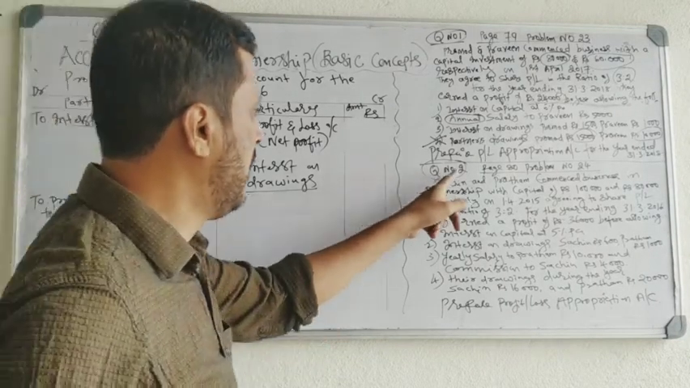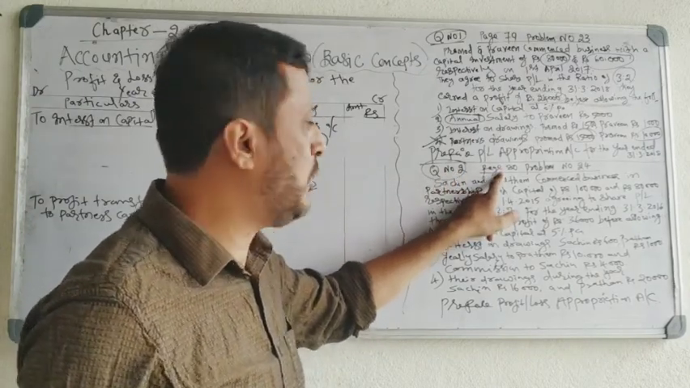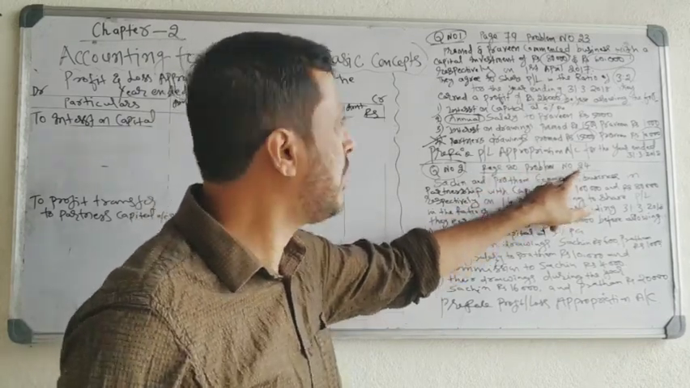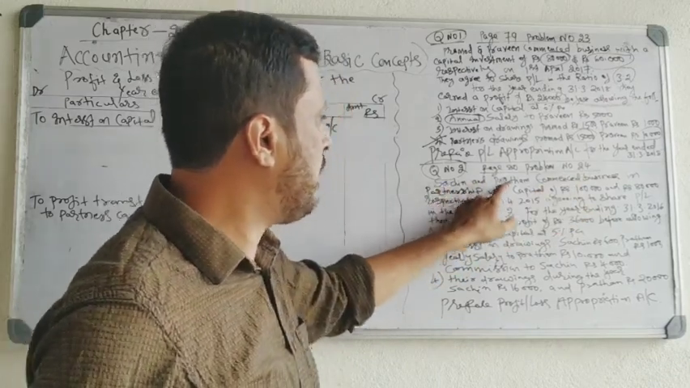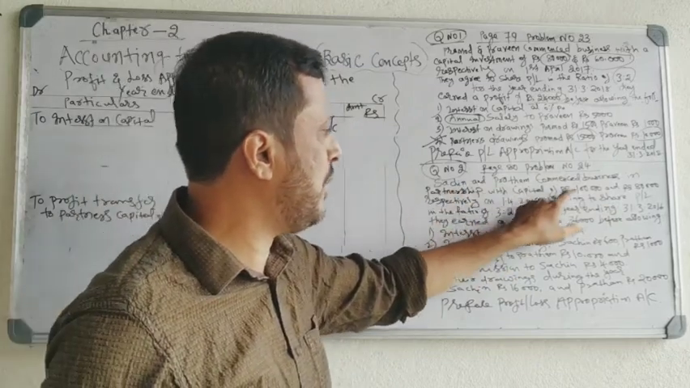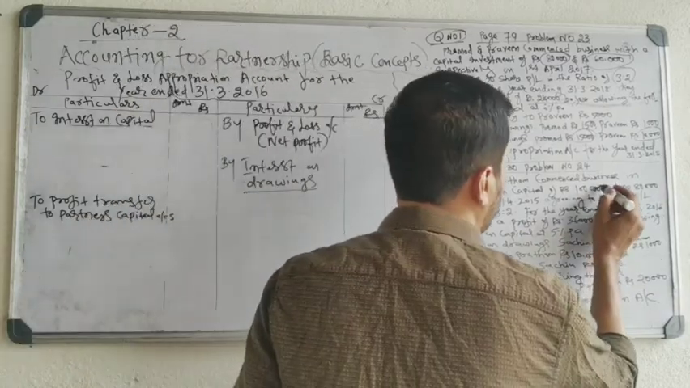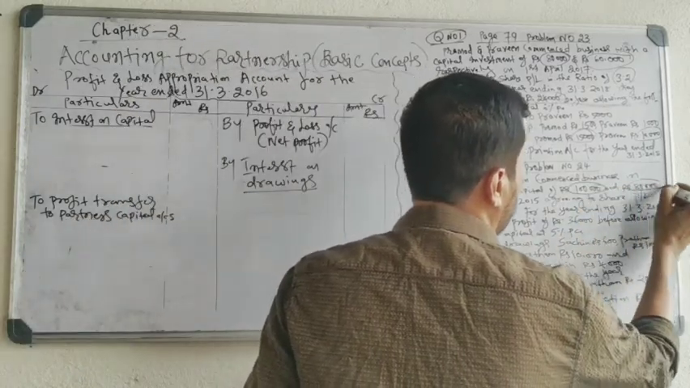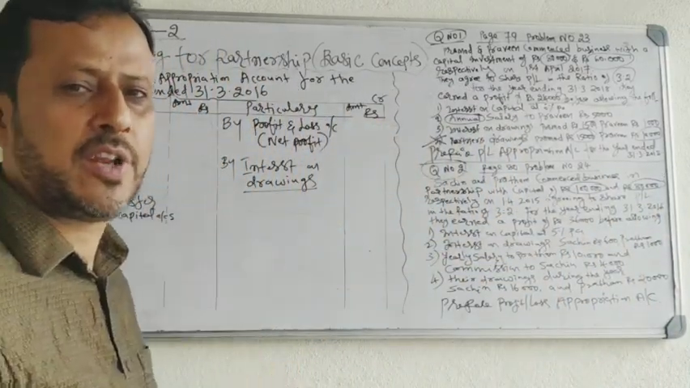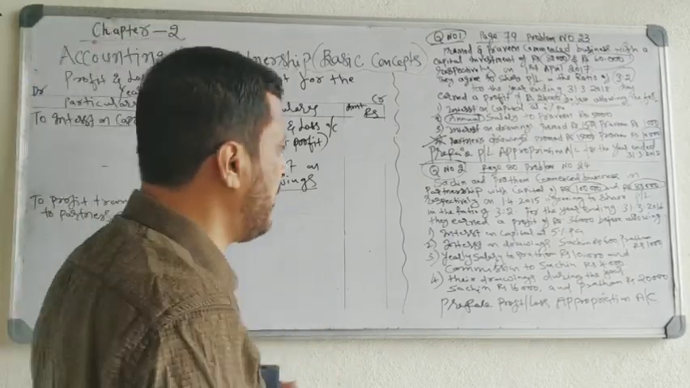See the second problem, question number 2. In your book, it is page number 80, problem number 24. Sachin and Pratham commence business in partnership with capital of rupees 1 lakh and 80,000. Sachin's capital is 1 lakh, Pratham's capital is 80,000. Don't record capital in the appropriation account. Capital is just given for calculation of interest on capital. Don't record capital because it is not an appropriation of profit.